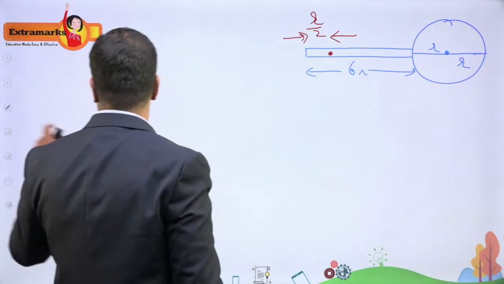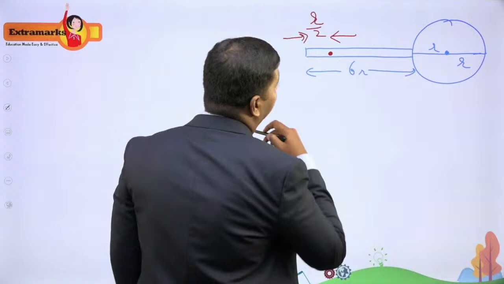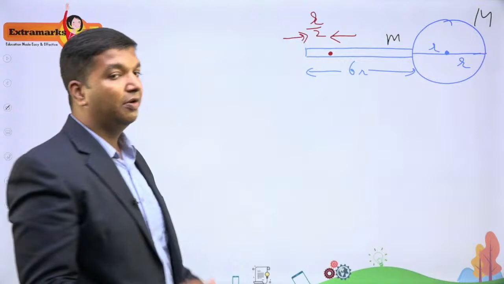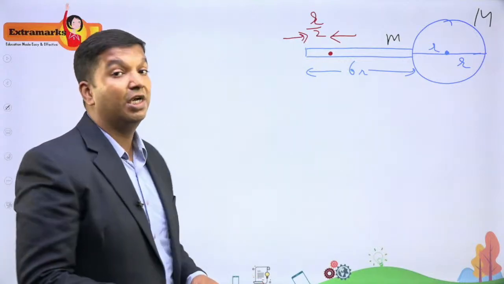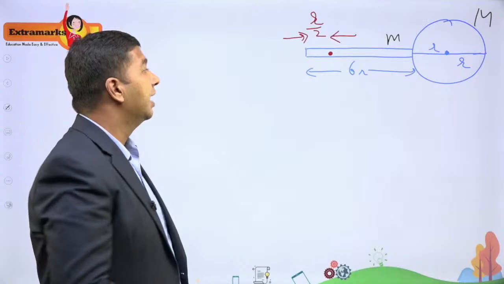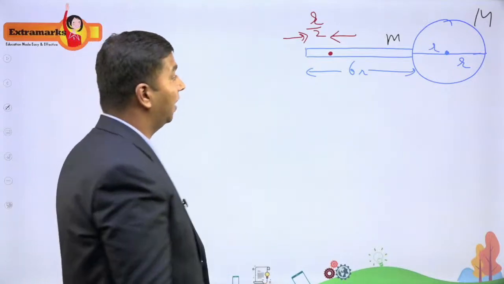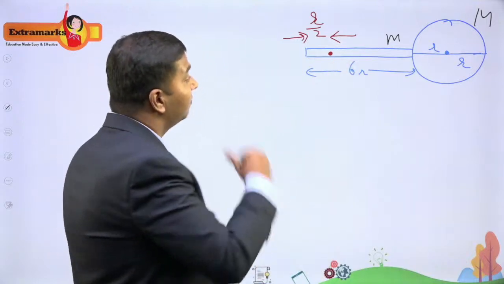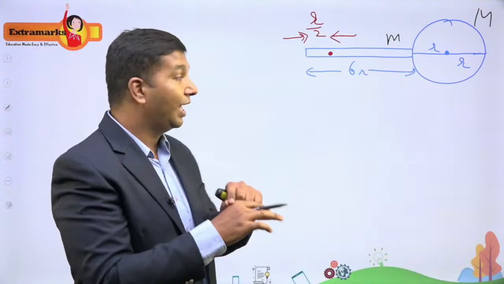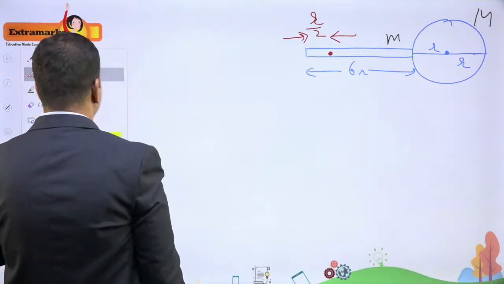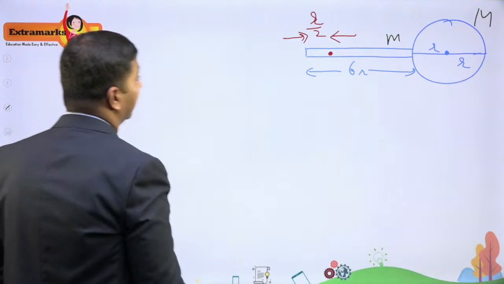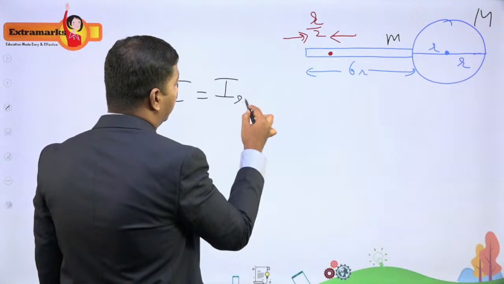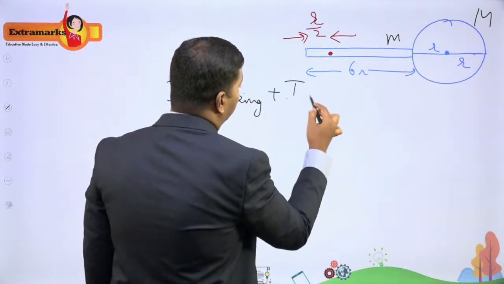Now the mass of the ring is capital M, and the mass of the rod is small m. Here you have to consider the moment of inertia due to the ring and the moment of inertia due to the rod, and I think you have to use the parallel axis theorem. Simple. Let us first get the moment of inertia at this point due to the rod only. Next we'll get it due to the ring only, and we are going to add them. So the moment of inertia is the moment of inertia due to the ring plus the moment of inertia due to the rod.